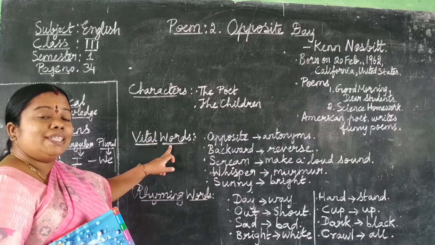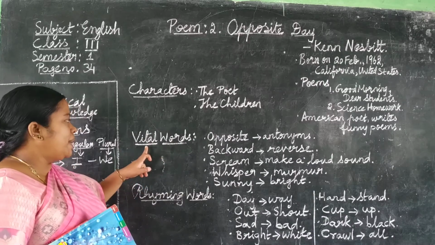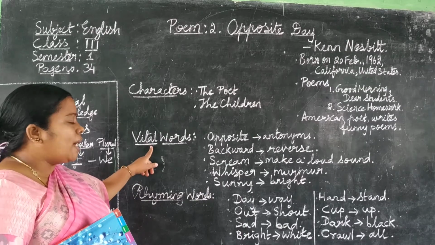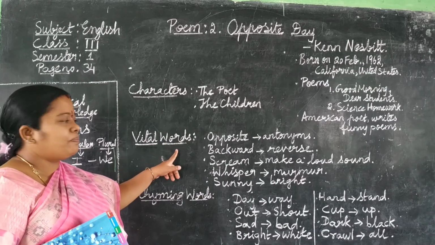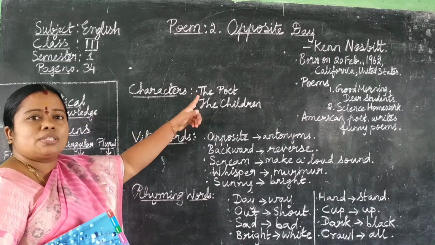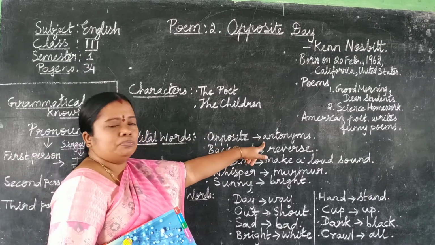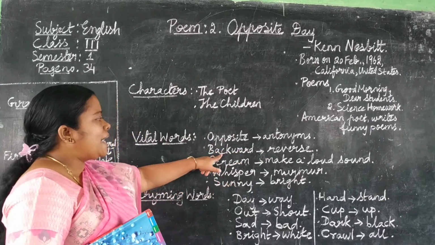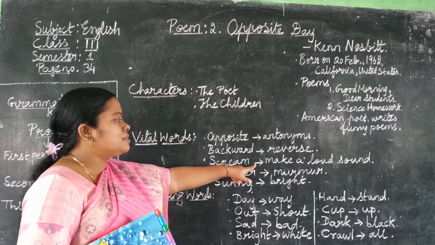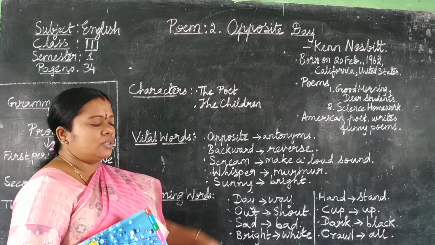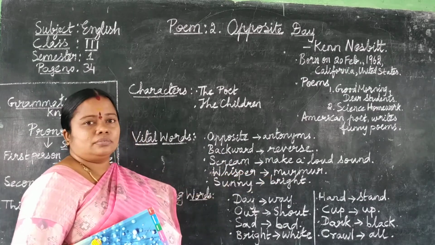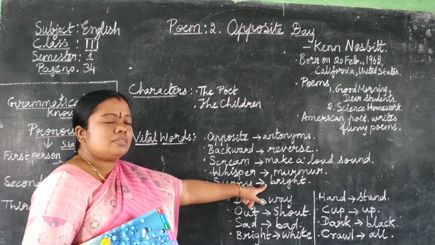What are the vital words in this poem? What do you mean by vital, children? Important. So what are the vital words in this poem? Opposite, the title heading. Opposite means antonym. Okay. Backward means reverse. Scream means make a loud sound. Whisper means murmur. Sunny means bright.